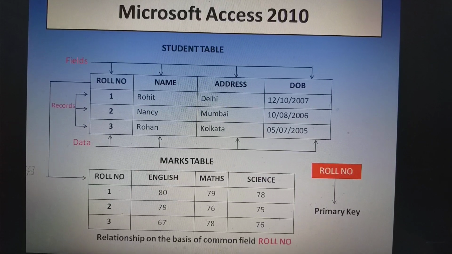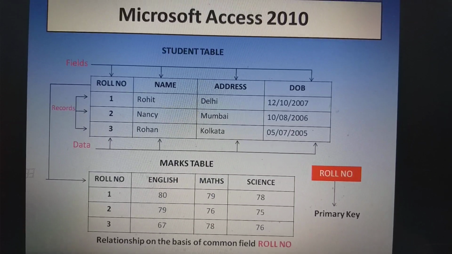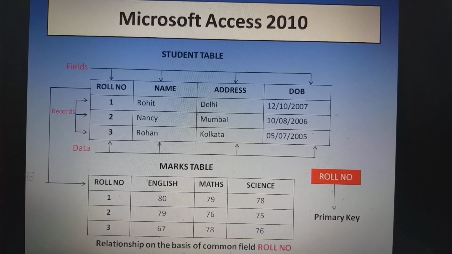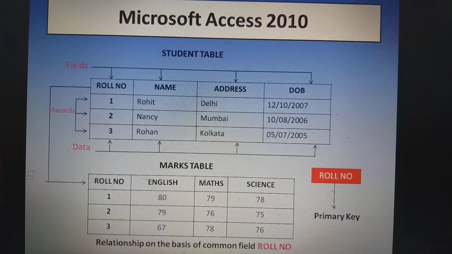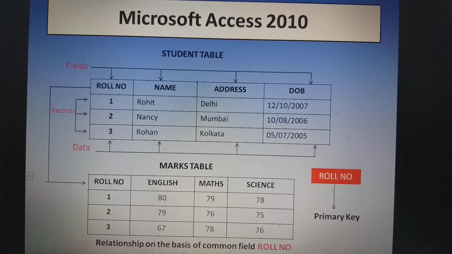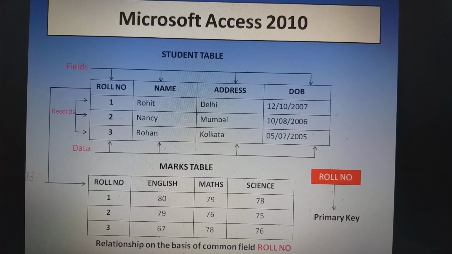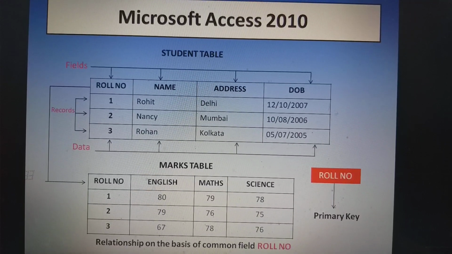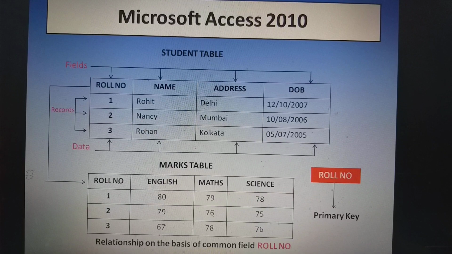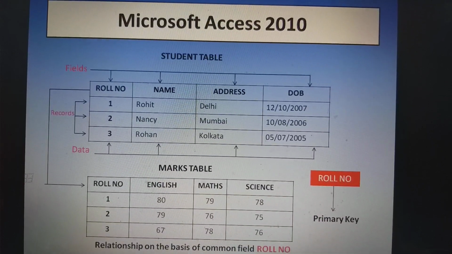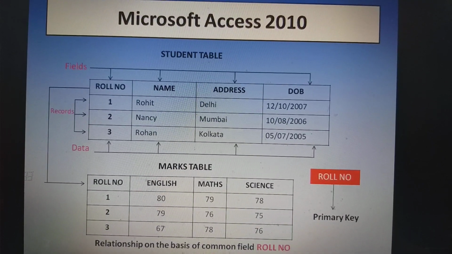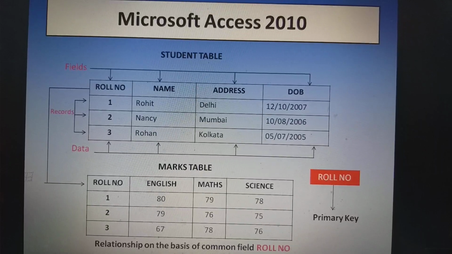from both the tables. Now you observe the values of roll number field in marks table are same as that of student table. So you can define a relationship between both the tables using common field, that is roll number. In this way, RDBMS reduces the duplicity of data.